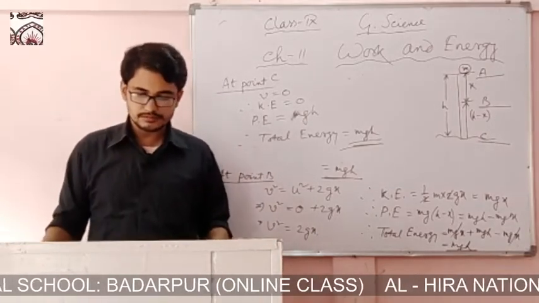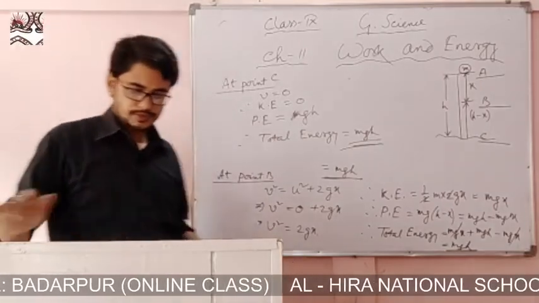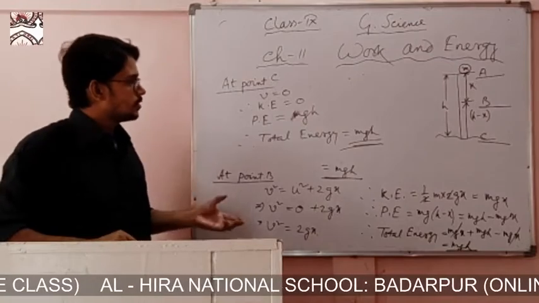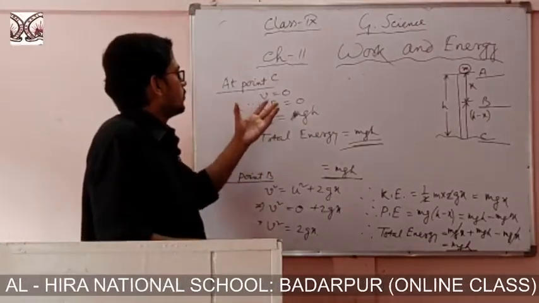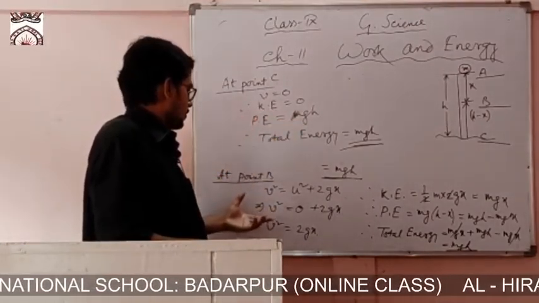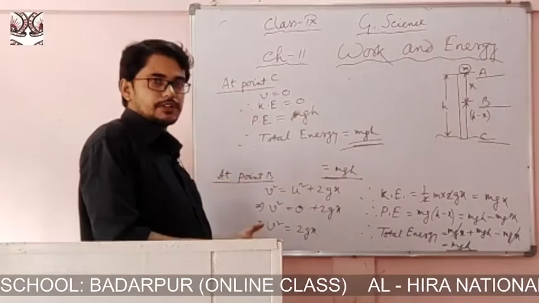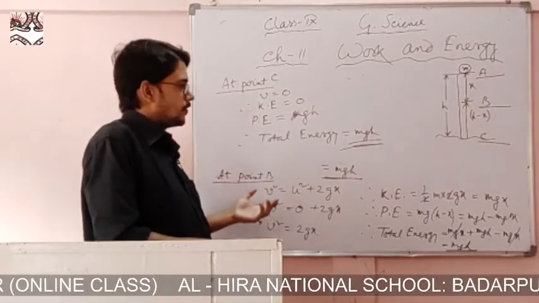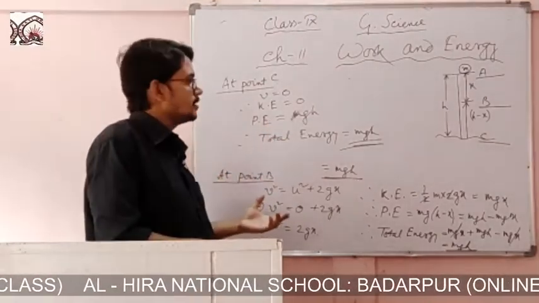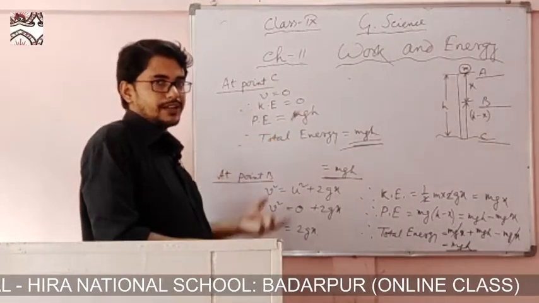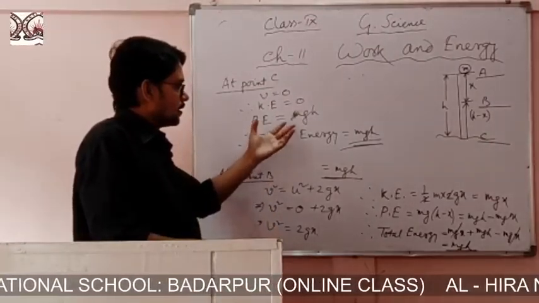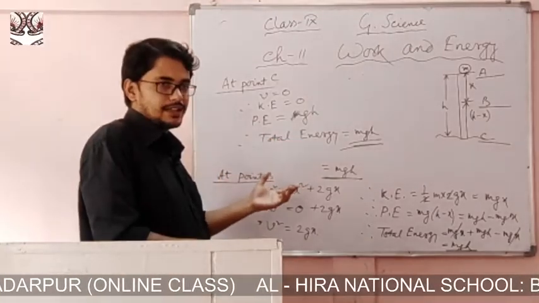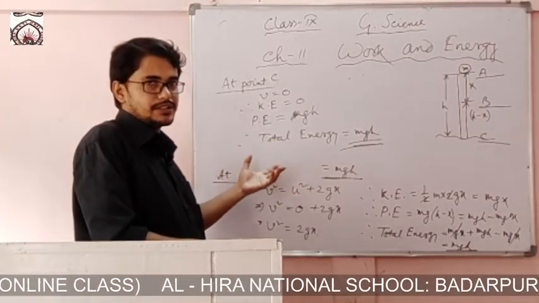I wish that you understood about work and energy, the law of conservation of energy, the formula of kinetic energy, the formula of potential energy, and the formula of work done. So all these things I think you understood, and now there are various numericals based on these formulas and this concept.